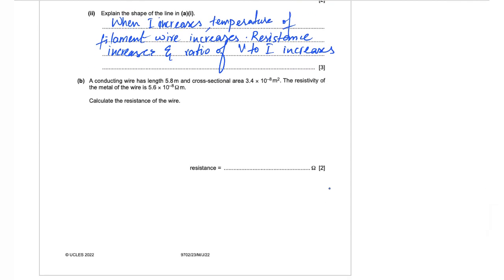Part B, a conducting wire has length 5.8 meters and a cross-sectional area of 3.4 into 10 to the power of negative 8 meters squared. The resistivity of the metal of the wire is 5.6 into 10 to the power of negative 8 ohm meter. Calculate the resistance of the wire.